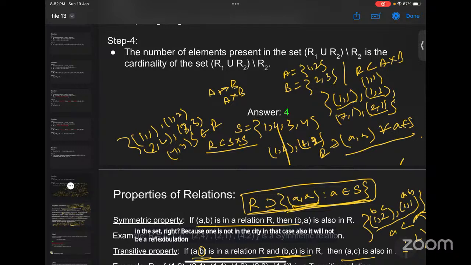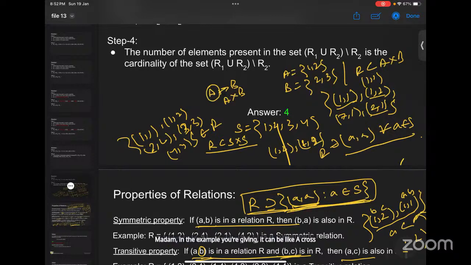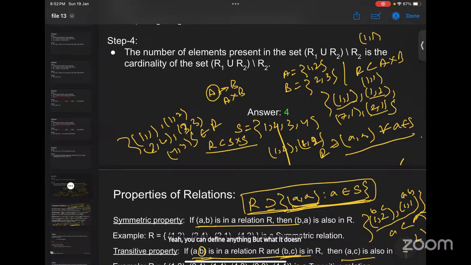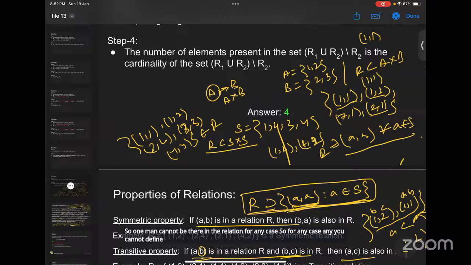I mean, we are bothered about this in the set of all inputs here. Is it fine? Madam, in the example you gave, A cross B will have the pairs (1, 2) and (2, 3), that's all, no? Yeah, you can define anything, but in this particular example, we cannot take (1, 1) in any case, right? Correct, madam. 1 cannot be there in the relation in any case. So you cannot define any reflexive relation from this set A to B.